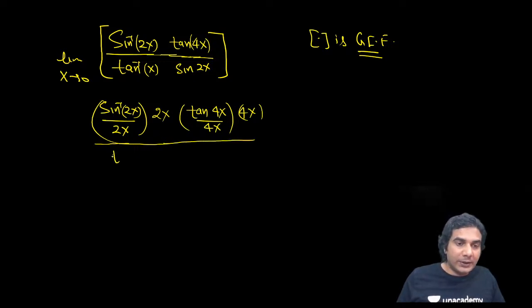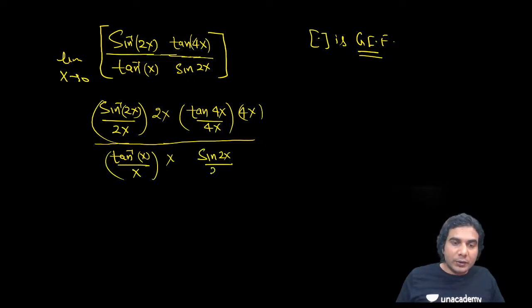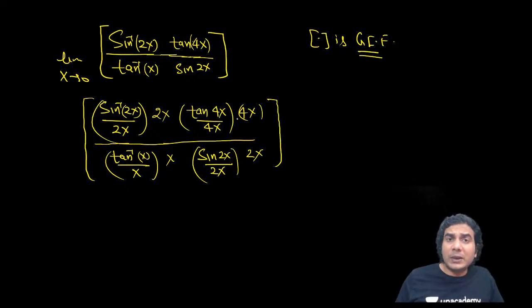And then there is going to be tan inverse of x upon x, multiply and divide. And then there is going to be sine of 2x upon 2x. Alright, this is the expression now. Now we will put 1 plus delta, 1 minus delta. If it is 1 plus, then we will put 1 plus delta. If it is 1 minus, we will put 1 minus delta. Also delta 1, delta 2 might be different.